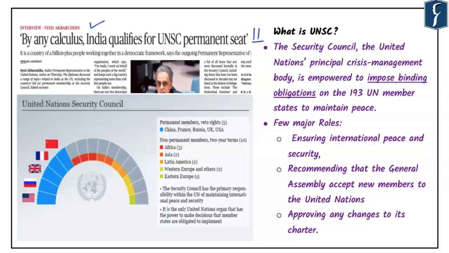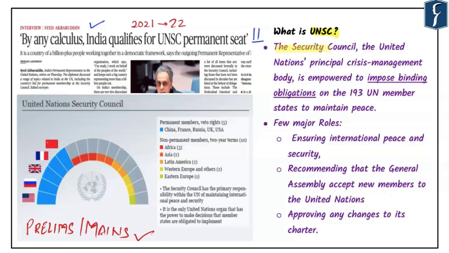Now in the current context, it is very important because India is due for elections to the temporary membership of the UNSC later this year for the period of 2021 to 22. So this discussion is very important from the perspective of the coming examination, and it has impact both for prelims as well as for mains. We have seen that in today's newspaper, the weight was too much on international affairs, and this topic will again fall under international relations and international organizations. Now in this context, let's first understand what the UNSC, or United Nations Security Council, is.